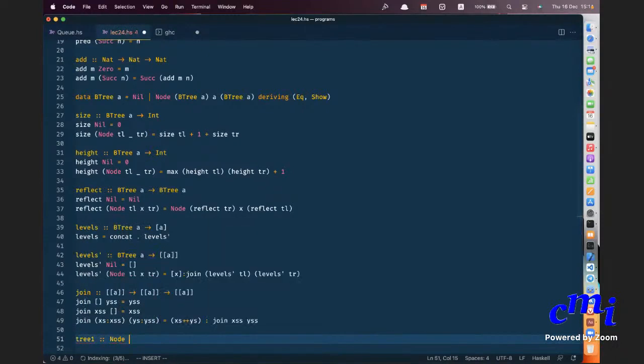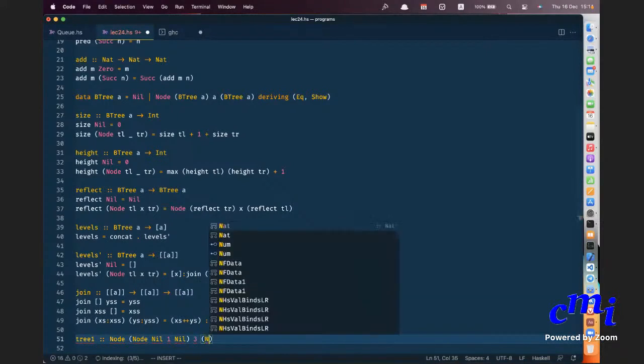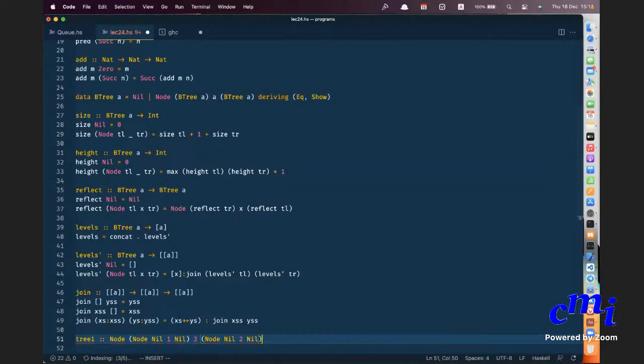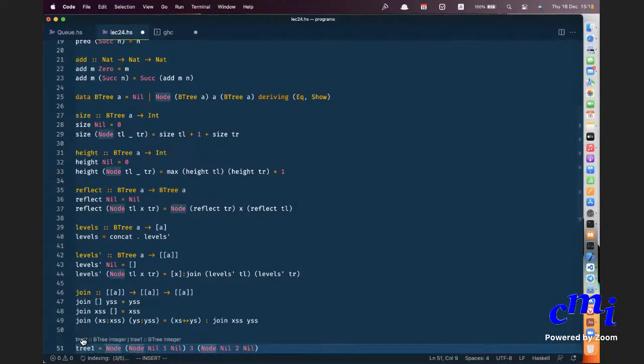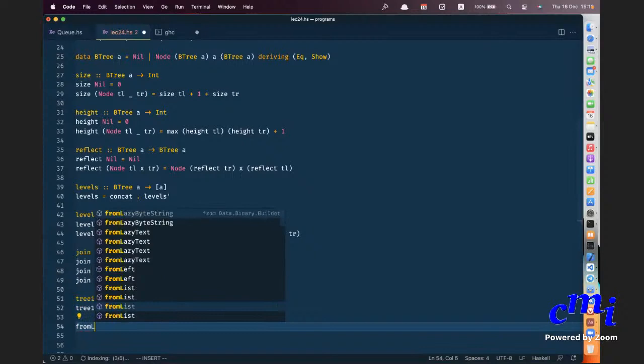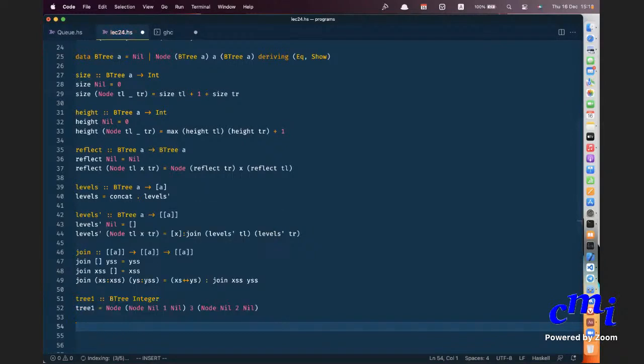I'll have to write things like node of nil, node nil 1, nil 3. Extremely painful, right? So what I want is a function that converts from a list to a B tree. This is what I want. I'll call it fromList, or createTree.